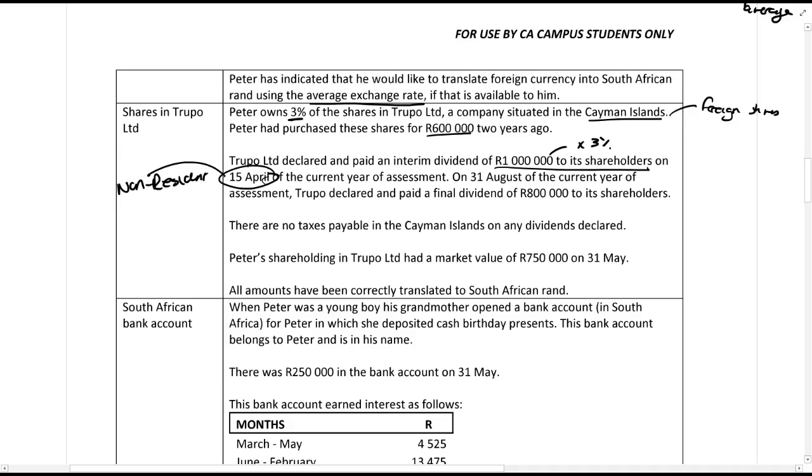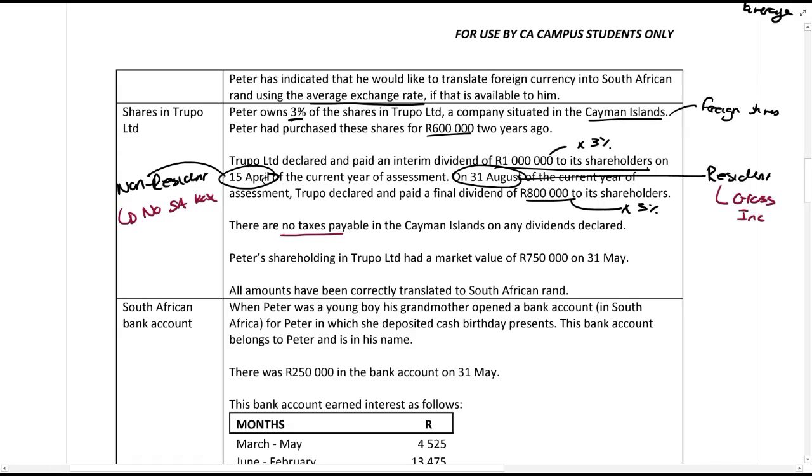And on the 31st of August of the current year, they declared and paid a final dividend of $800,000, times 3%, to shareholders. So there was an interim and now there's a final. On the 31st of August, he was a resident. So as a non-resident, no South African tax will happen there. As a resident, it is gross income. Right, it's a foreign share though.